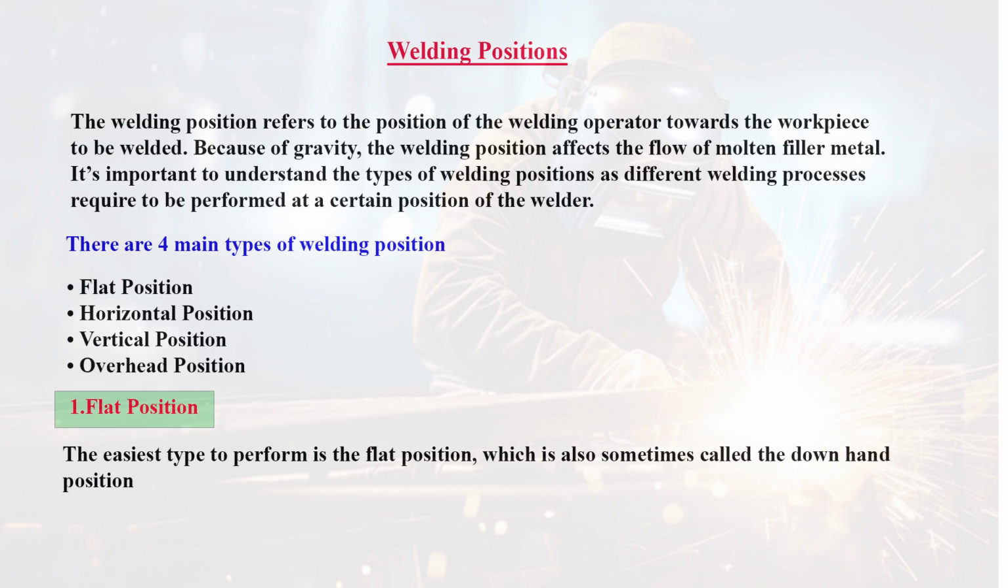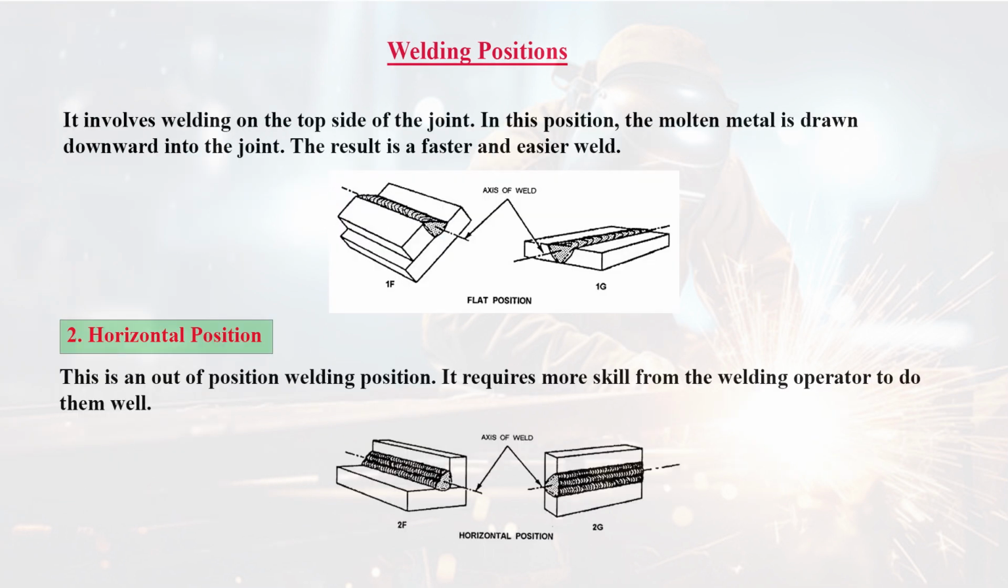First one is flat position. The easiest type to perform is the flat position, which is also sometimes called the downhand position. It involves welding on the top side of the joint. The molten metal is drawn downward into the joint. The result is a faster and easier weld. You can see these images.